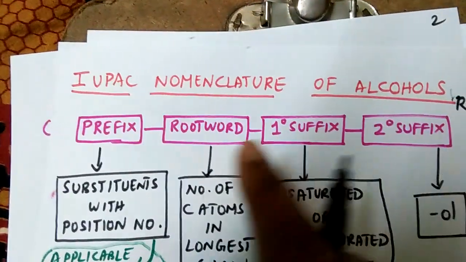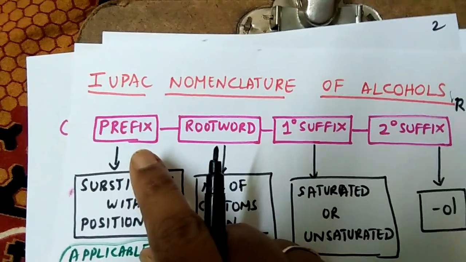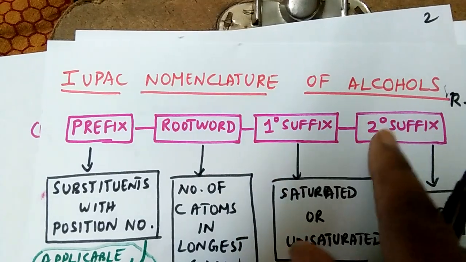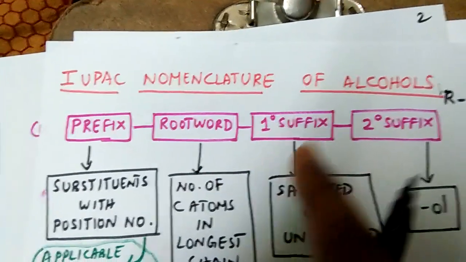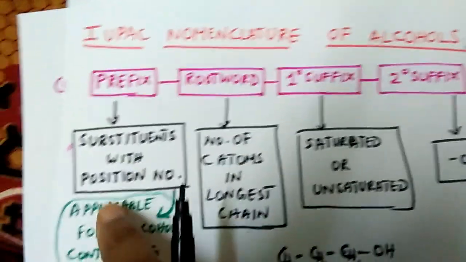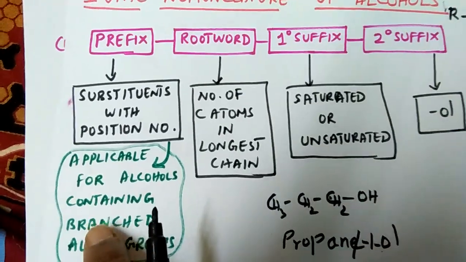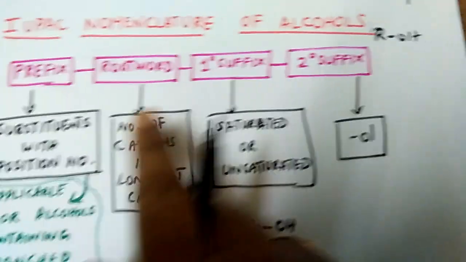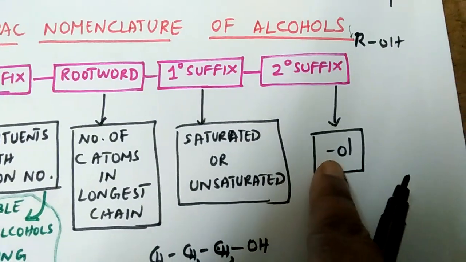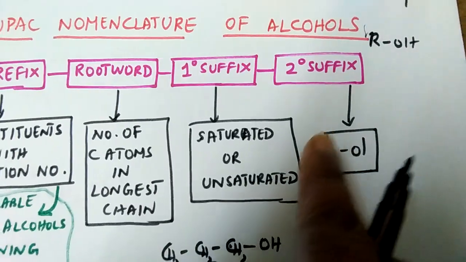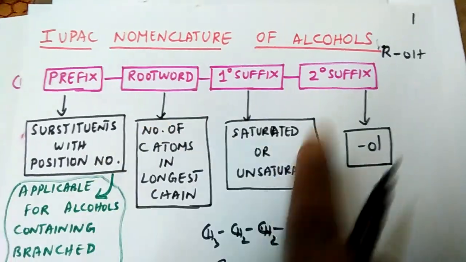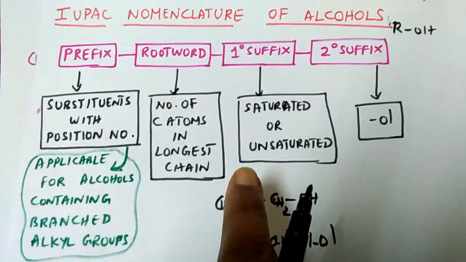So what are the parts of the name? An alcohol will have a root word, primary suffix, and secondary suffix for sure. If it has a substituent, you have to mention the name of the substituent with its position number. And if there is necessity, you have to mention the secondary suffix with its position number. Do you understand? So this is how alcohols must be named.